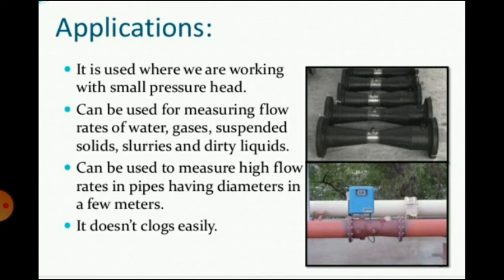Now we will see the applications of venturimeter. It is used where we are looking at small pressure head. Can be used for measuring flow rates of water, gases, suspended solids, slurries and dirty liquids. Then can be used to measure high flow rates in pipes having diameters of a few meters, and it does not clog easily. So that is regarding the principle, construction, working, advantages and disadvantages of venturimeter.